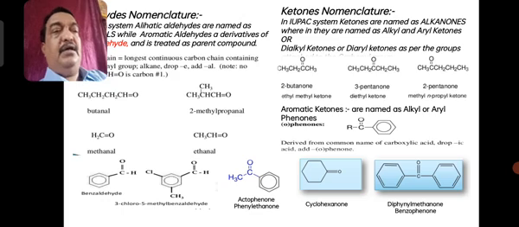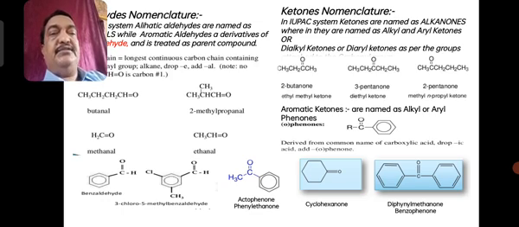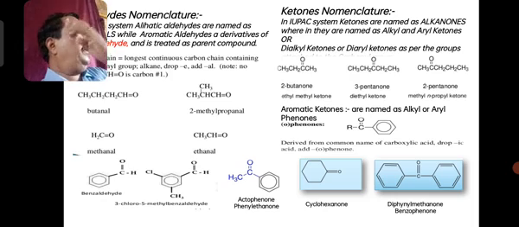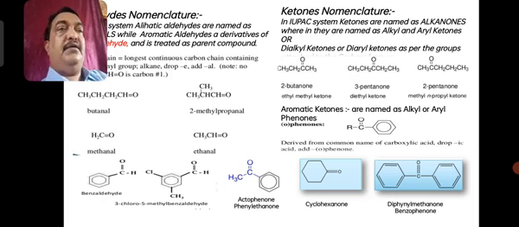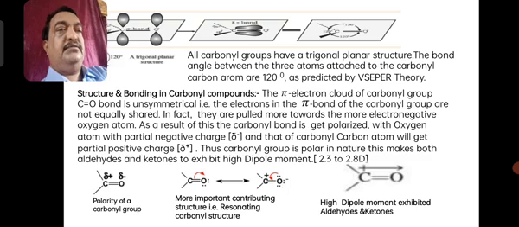Likewise, aromatic aldehydes are named with the functional group CHO attached to benzene as benzaldehyde, and the various functional groups attached to it can be named later on. Similarly, aromatic ketones are named as phenones, attached to some other functional group, that is acetophenone.